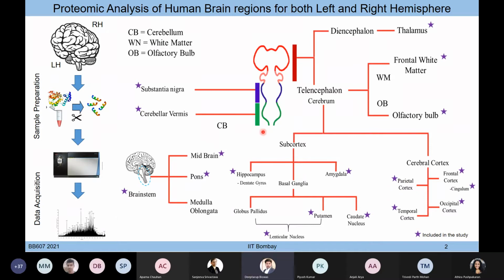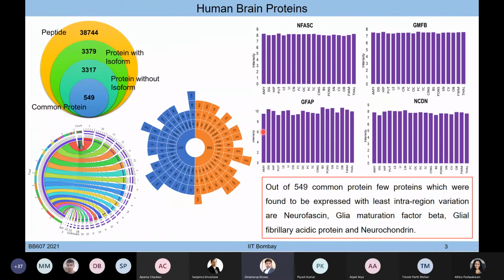Now, when we ran all these samples, we found somewhere around 38,744 peptides, out of which almost 3,000 plus are high confidence proteins. Then we did a couple of analyses to understand which protein belongs to which human chromosome, how the regions and sub-regions have how much distribution of the proteins, and some important proteins which are known to be brain markers or brain enriched proteins.